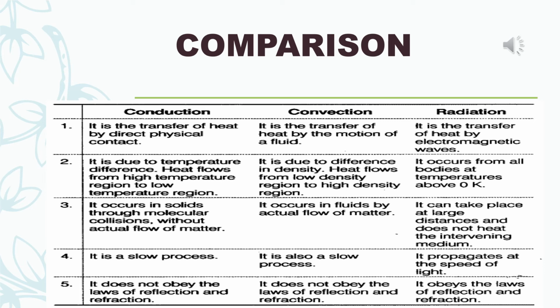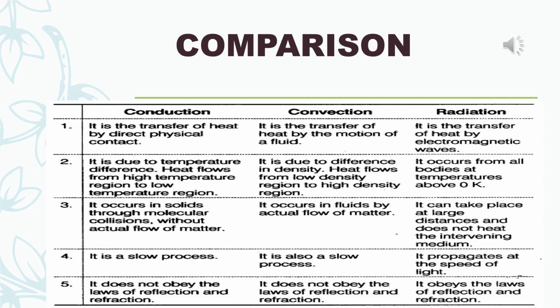Next point, in conduction, the particles of the substance do not change their positions. In convection, the particles of the substance change their position while carrying heat. In radiation, heat is transmitted in the form of waves. Next point, in conduction, heat can travel in straight or curved path. In convection, heat can travel in straight or curved path. But in radiation, it moves in straight line in all directions.